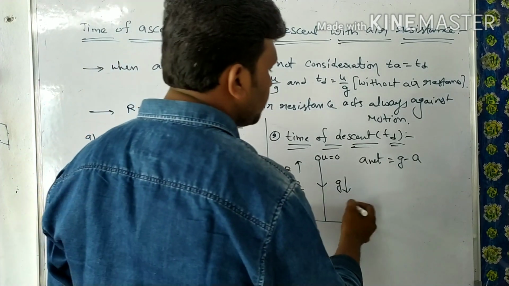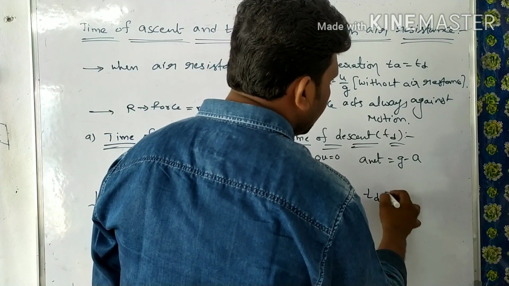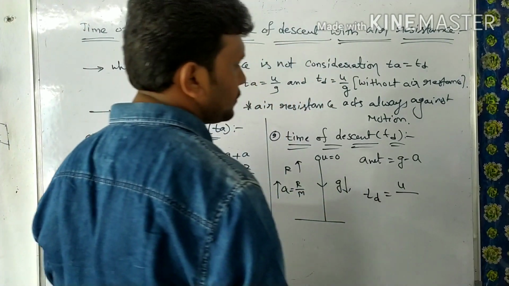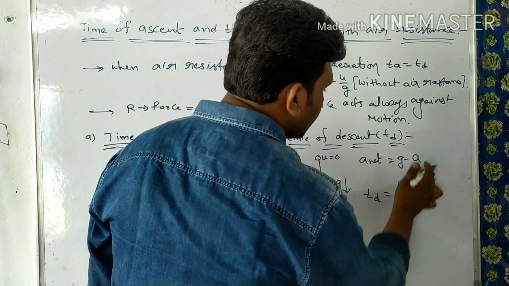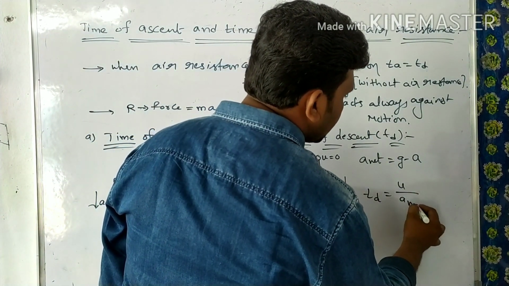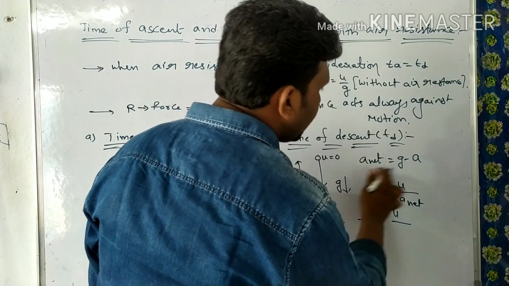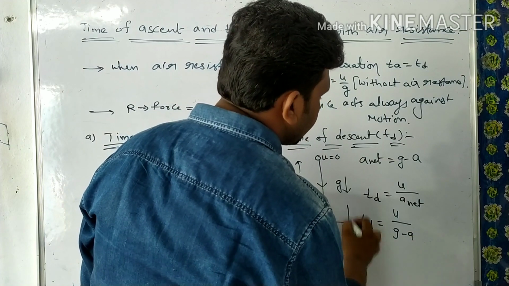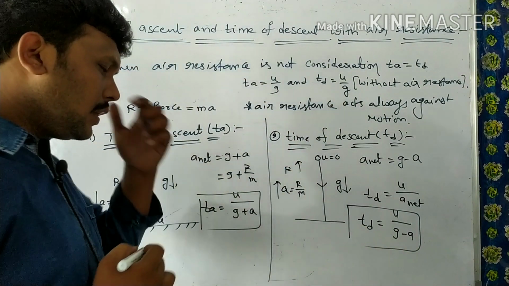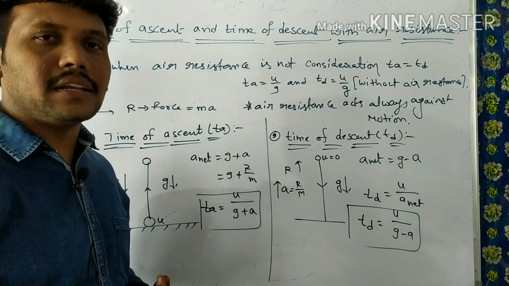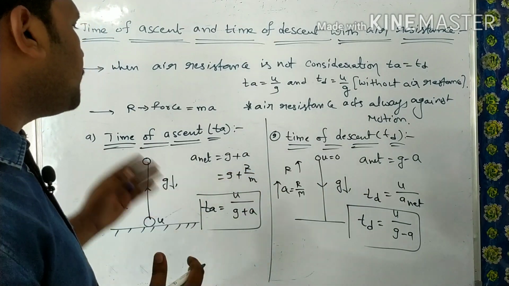Let's write the time of descent expression: Td is equal to u by a net, which is u by g minus a.